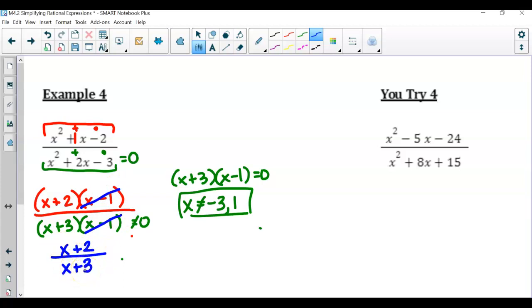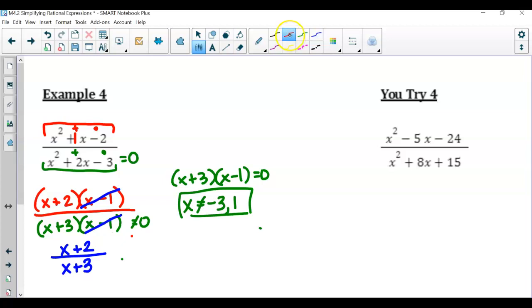So notice how if you have two trinomials, focus on the factoring. A was equal to 1. Once you have that factored and you can figure out what are the values that make the denominator of this expression undefined, then look to see what factors can be canceled out. So pause the video and try this one on your own.